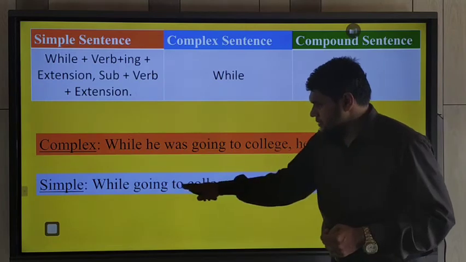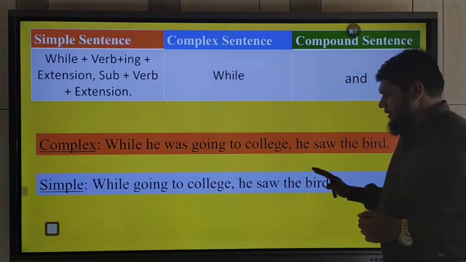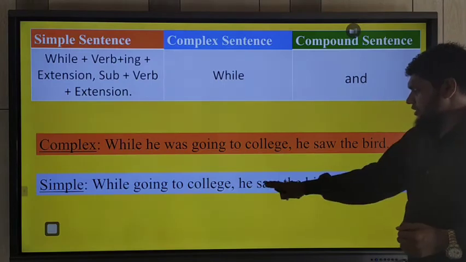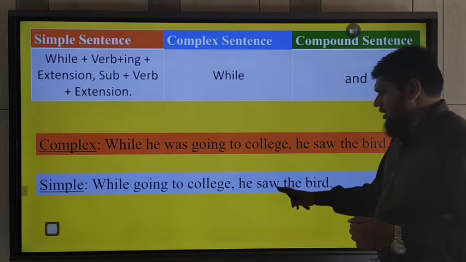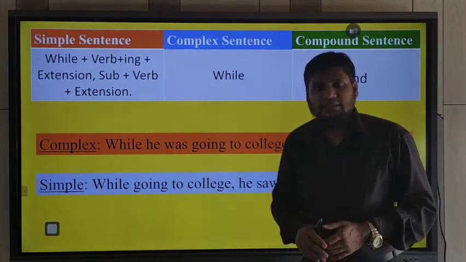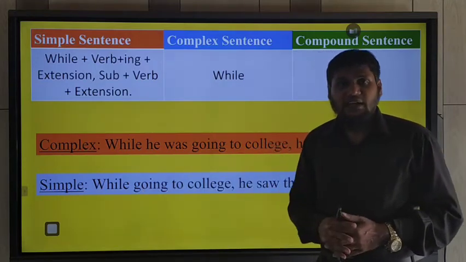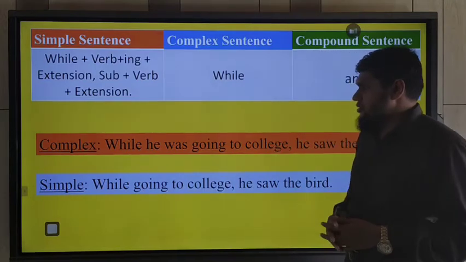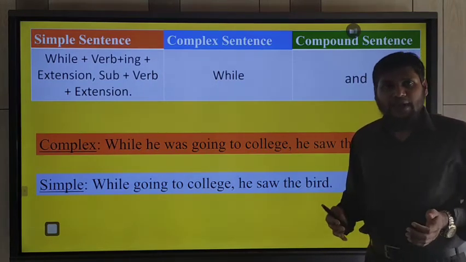After verb plus ing, we have taken the extension part, and then we have taken the principal clause. That means subject plus verb plus extension. That means one subject and one finite verb. And while going to college is a phrase. It's not a clause here because there is no subject and finite verb. Understand? So in this way, you should be able to sense them and you should practice them.